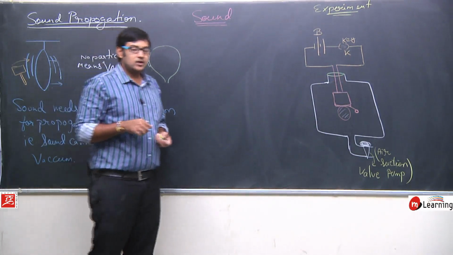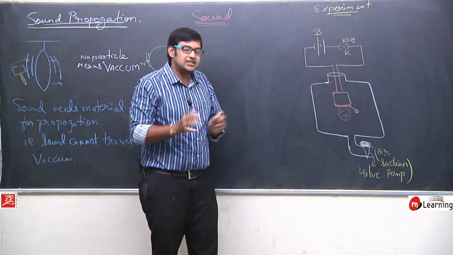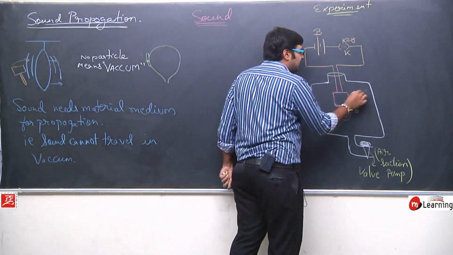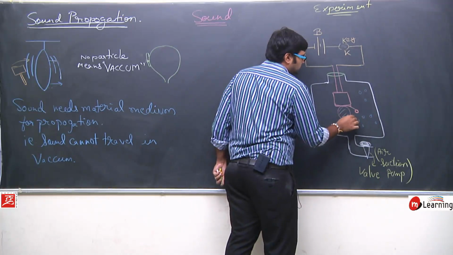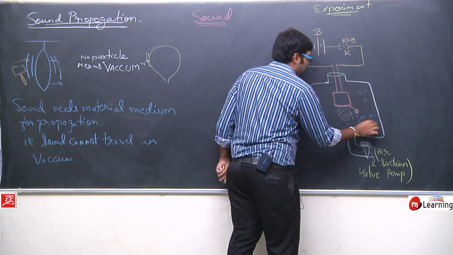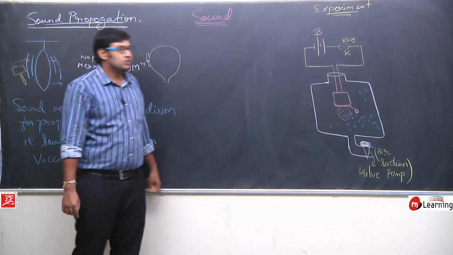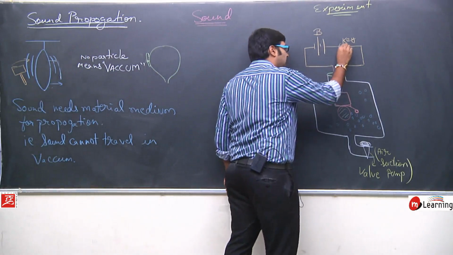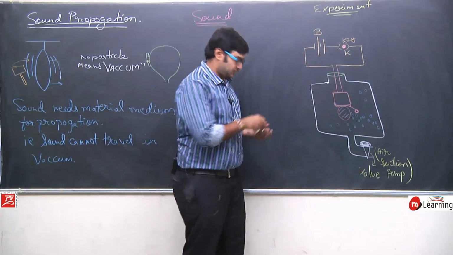What will happen if the air is inside this jar? What will happen if the air is present inside this jar? If the air is present inside this jar, there are particles of air floating around in this jar, like this. The particles of air are floating around in this jar. When you switch it on, when you push this key, what will happen?